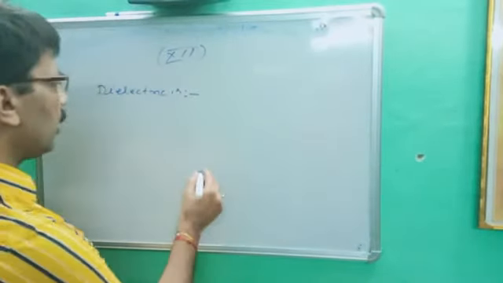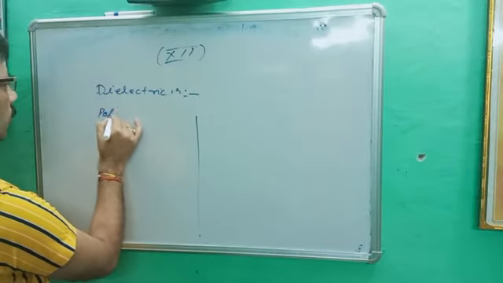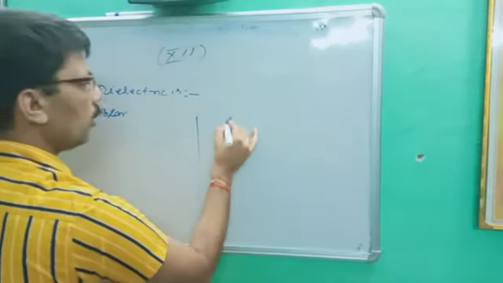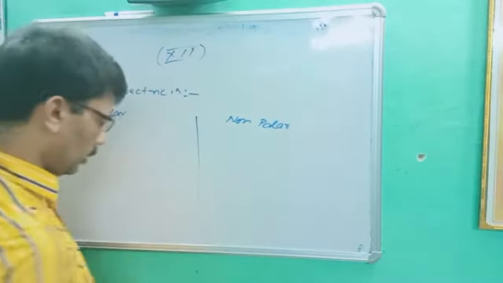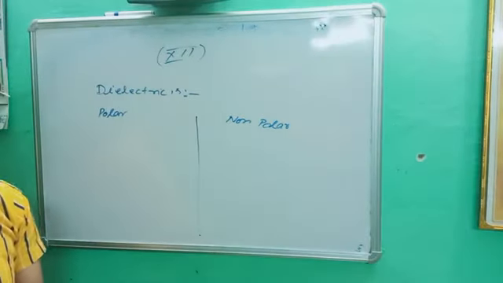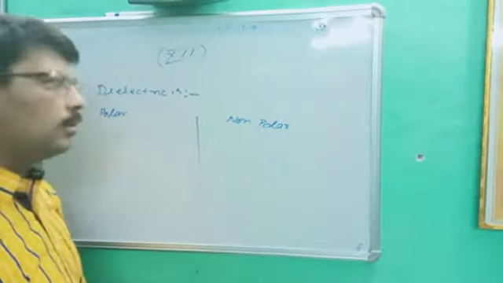There are two types of dielectrics. First is called polar, second is called non-polar. So first see the differences between polar and non-polar.